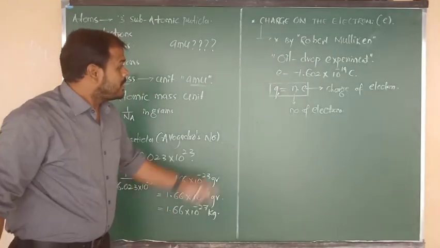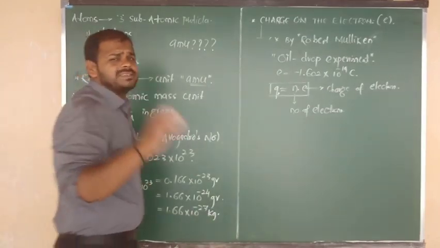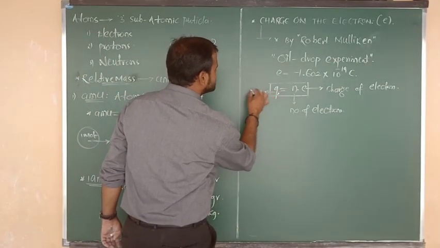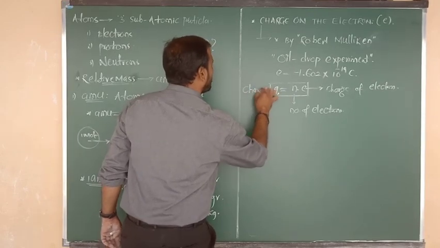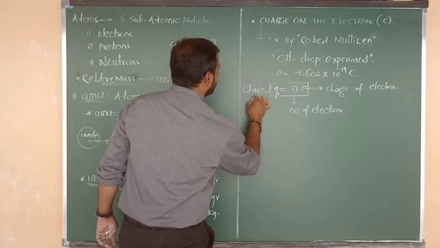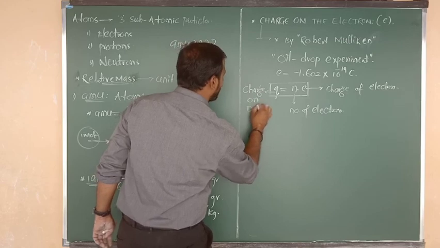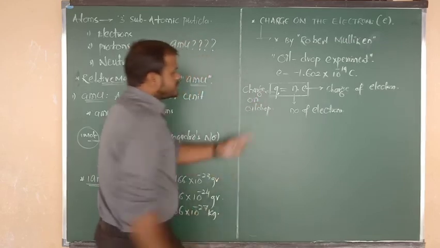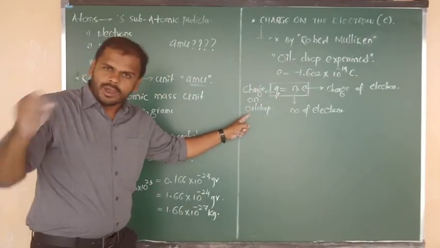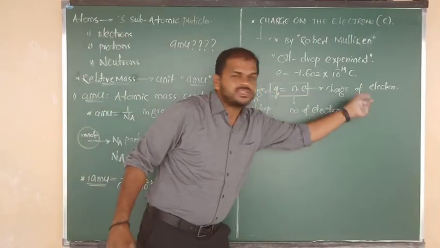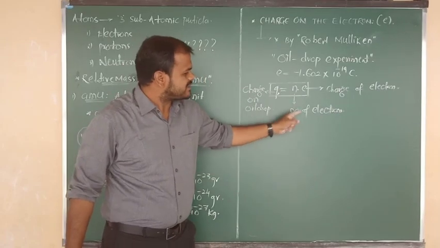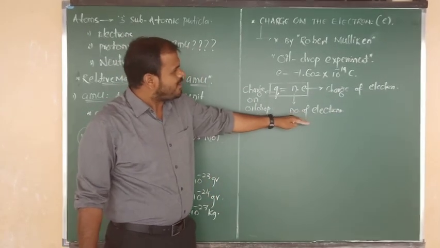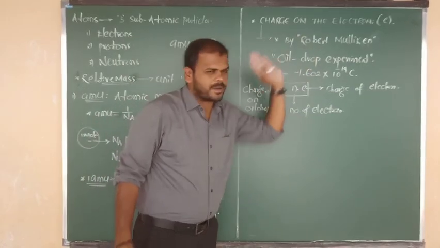Sir, what about Q? Q is dead easy. Q is also nothing but a charge value. But we have to remember that it is the charge on the oil drop. So Q is the charge on the oil drop, E is the charge on the electron, and N is the number of electrons. This is the formula given from the oil drop experiment.